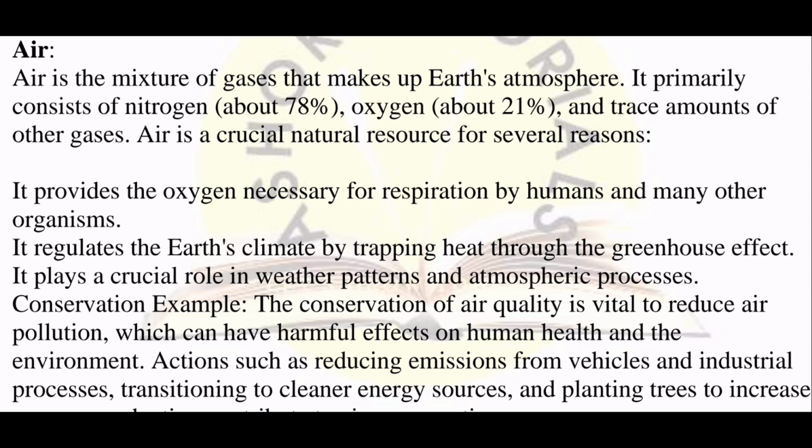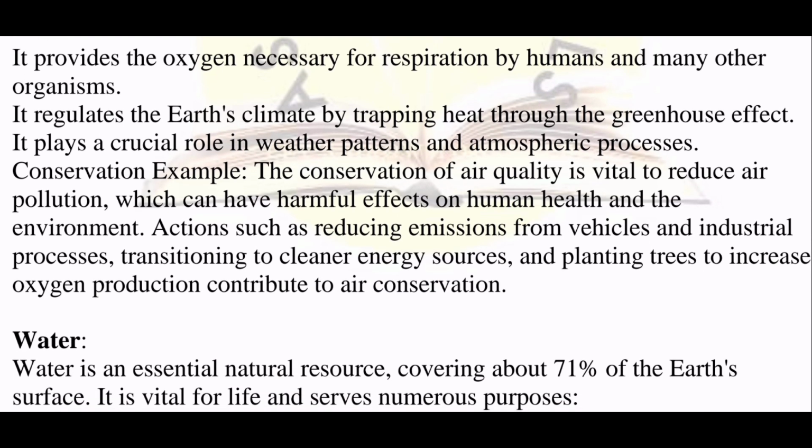Now you see why air is important. It provides the oxygen necessary for respiration by humans and many other organisms. Now you see, in air, as I told you, you find oxygen and carbon dioxide and nitrogen. Other gases you forget about. Just remember oxygen and carbon dioxide. Now, why am I giving you the example of oxygen and carbon dioxide? Because we human beings need oxygen to survive. Yes or no? And plants, what do they need?